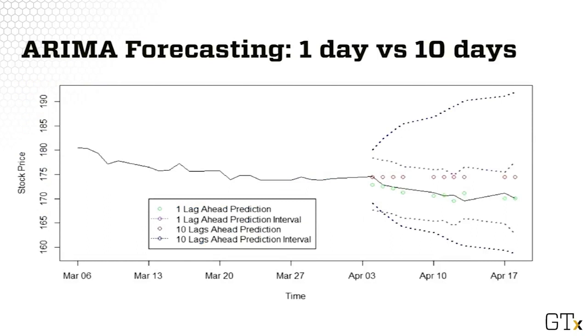The plot here compares the predictions from this approach, where the predictions for each of the 10 days are provided on a rolling basis, to the predictions obtained from the previous approach, where the predictions for all 10 days are provided all at once. As expected, the predictions using the 1 day ahead, shown in green, are much closer to the observed time series than the predictions from the 10 days ahead approach, shown in red.